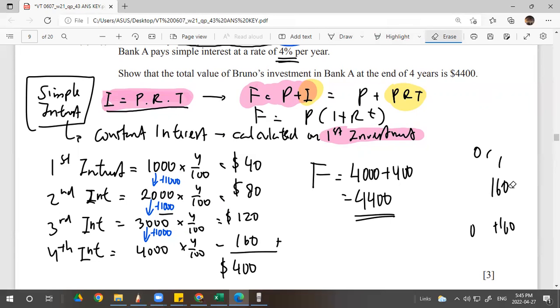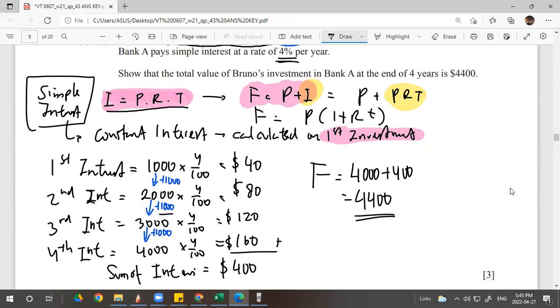So I did this, and it's also a mistake. You need to calculate each year's interest, right? Interest of each year. And the third year 3,000 becomes 120, 4,000 becomes 160, and you add all the total interest that he gets in the sum of 4 years, right? Sum of interest, right?